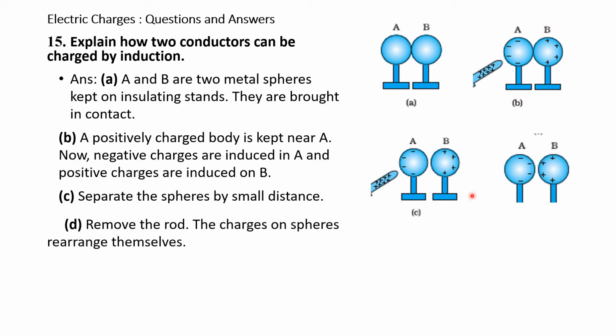Now in the fourth step, the positively charged rod which we had brought is removed. Afterward, the charges on the spheres rearrange themselves. The charges which were nearer to the rod now distribute in A and B becomes positively charged. So now A and B are charged.